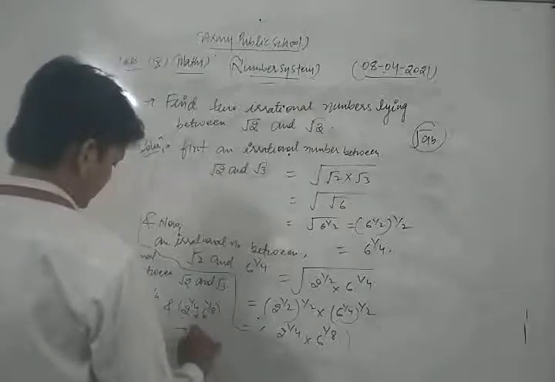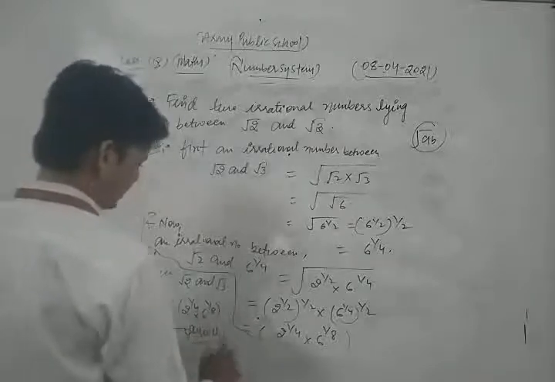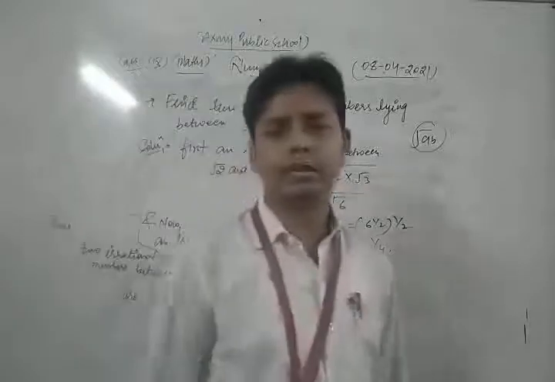So this is the required solution of the given question.